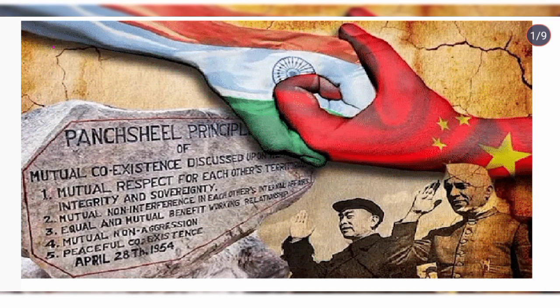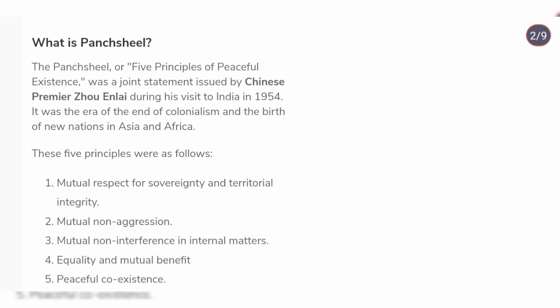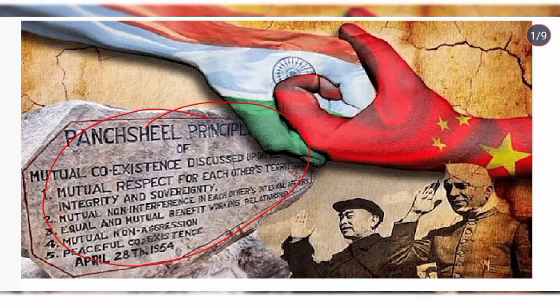I will discuss this thoroughly. Here is the Panchsheel principle. What is Panchsheel? The Panchsheel, or five principles of peaceful existence. I will underline the important points. Five principles of peaceful existence, a joint statement issued by Chinese Premier Zhou Enlai. You see, he is Zhou Enlai, and here is our Prime Minister Jawaharlal Nehru.